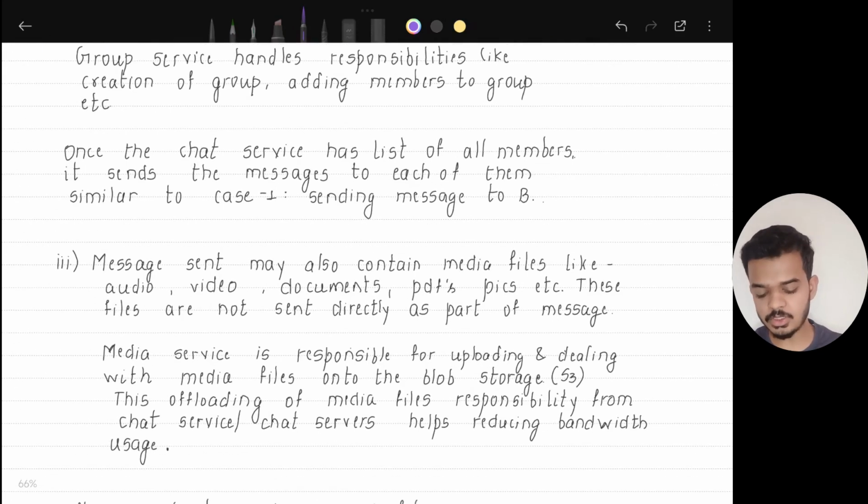Once the chat service has the list of all members, it sends the message to each one of them, similar to case 1. It will handle all the cases, as the members could be offline or they could be online, so it will handle them accordingly.